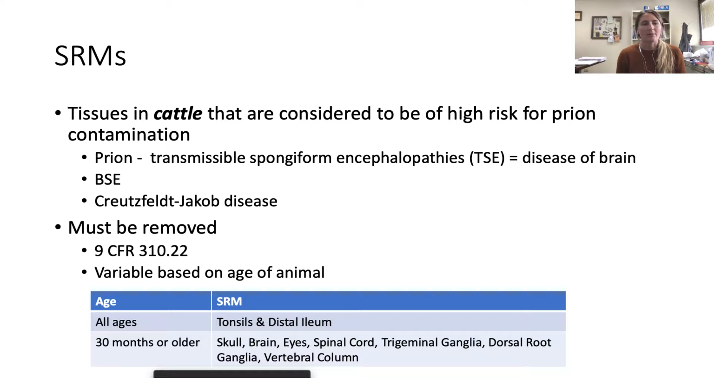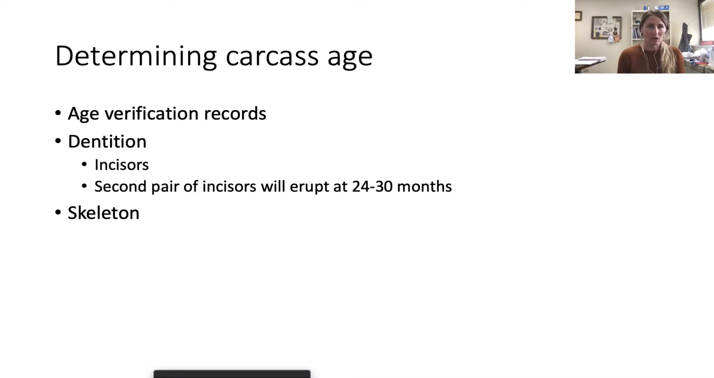We have to remove all the SRMs, but they're variable dependent on age. So if you were involved with cleaning the head on the kill floor, you also probably were instructed by either myself, our inspector, or a meat lab employee to identify the age of that carcass based on dentition. If anything is less than 30 months, we handle SRMs differently than anything over 30 months. I'm going to start by talking about determining carcass age, just so we're all on the same page.